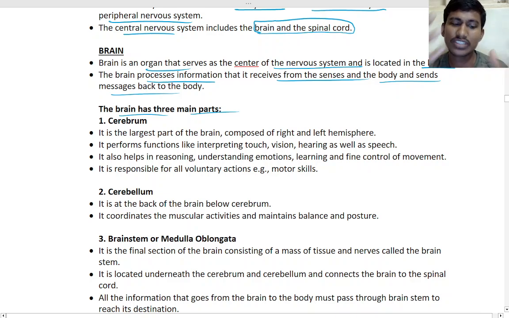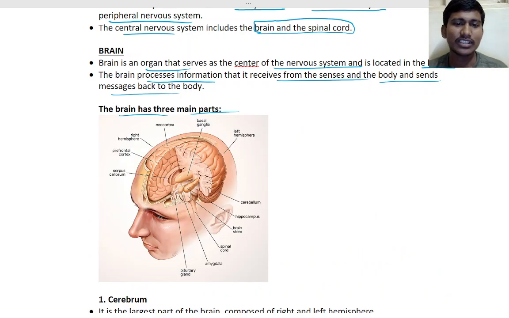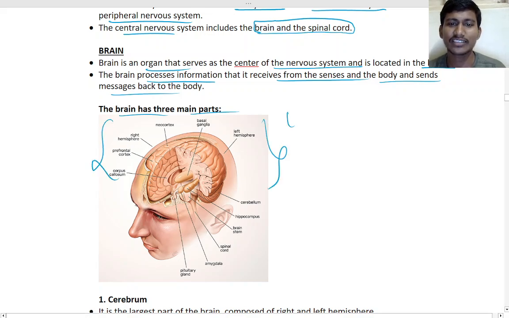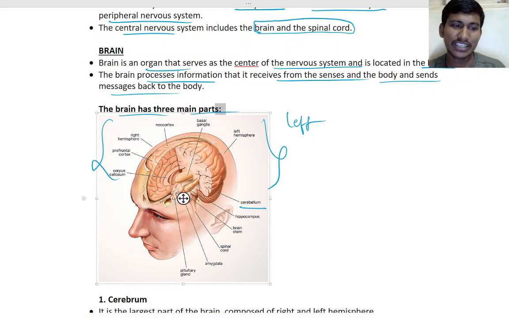If you see the brain image, it will be easy. So this is our head. Inside the head there is the brain, right? That is the left side, this is the right side. If you see the cerebellum, this is the cerebellum. And then you remember only the main parts.